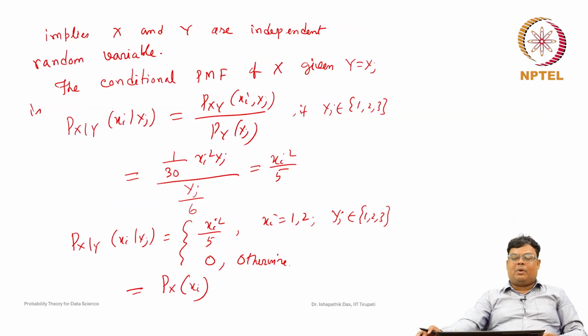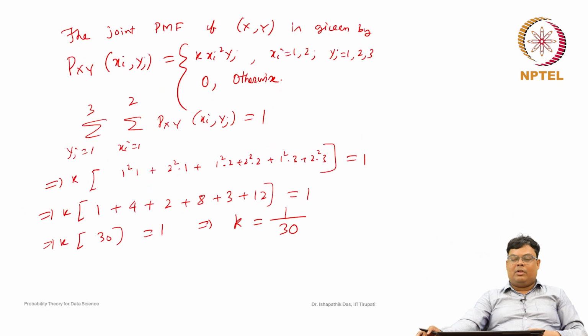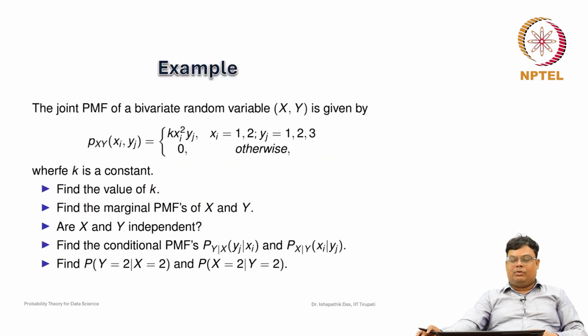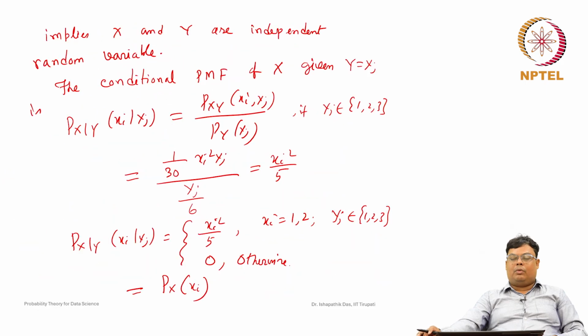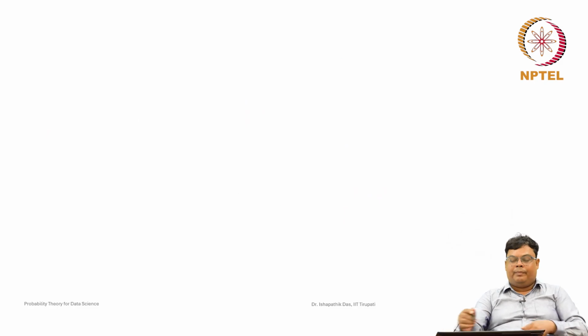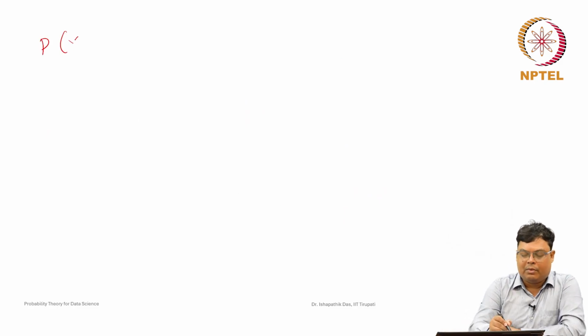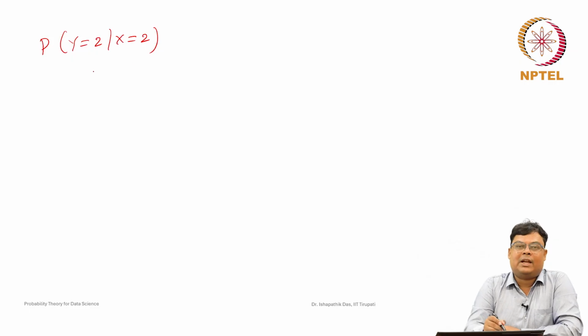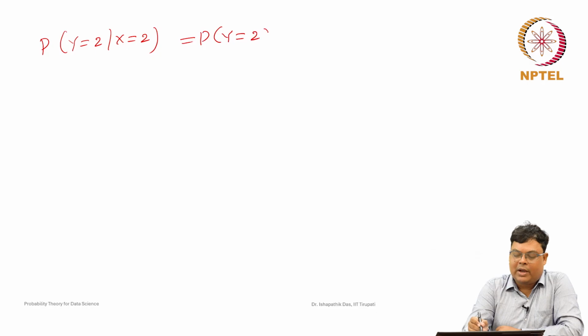Now, in the last problem, we will apply this result; we will not compute using the definition. It is asking for the probability of Y equal to 2 given X equal to 2. Because we have seen that X and Y are independent, this will be equal to the probability of Y equal to 2 only.